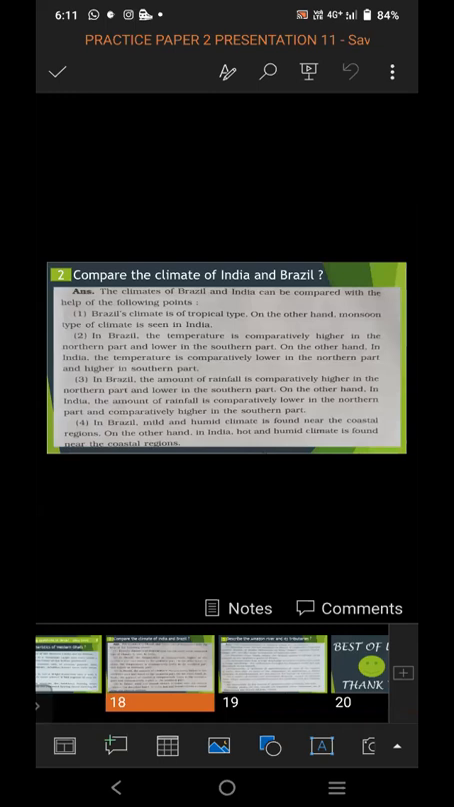In Brazil, mild and humid climate is found near the coastal region. On the other hand, in India, hot and humid climate is found near the coastal region. So these are the main differences and the comparison of the climate of India and Brazil.